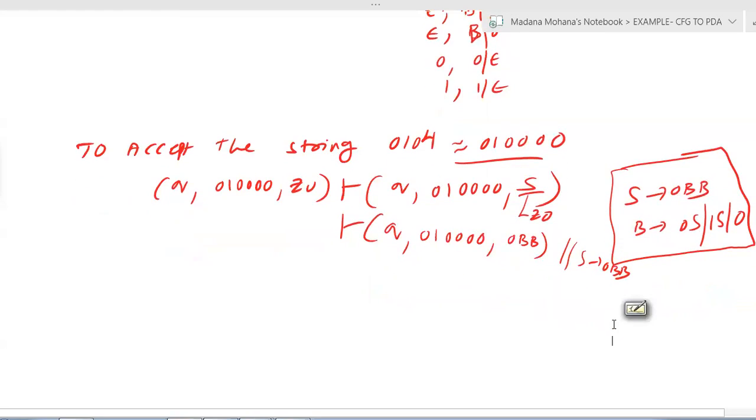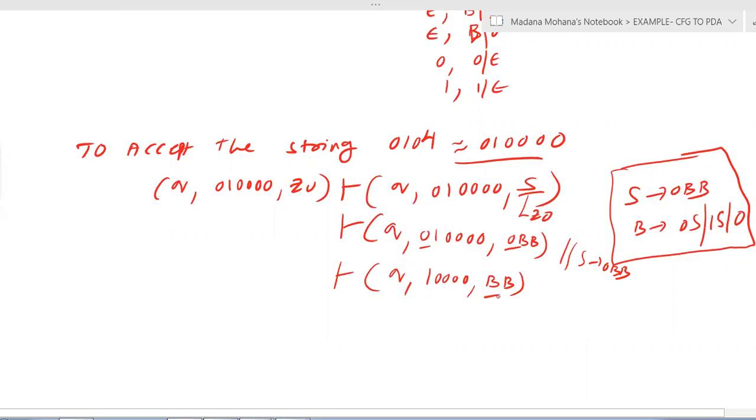So now here you can see the next step. If the input contains a terminal, anyway the input contains only terminals, and the stack top contains a terminal that is the same as the input, then what do we have to do? We have to pop. We have the transition delta of q comma 0 comma 0. So here you have to pop 0. Now the remaining input is 1 0 0 0 0, and the remaining symbols on the stack are BB.